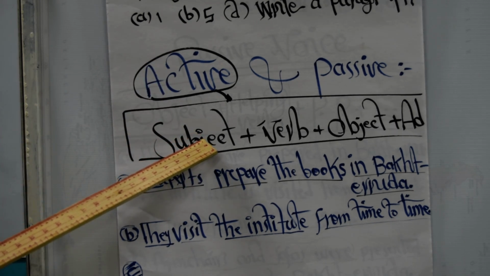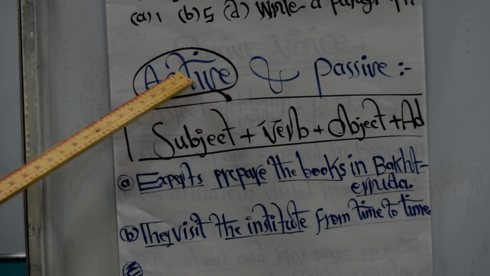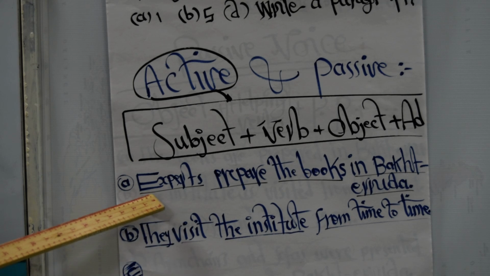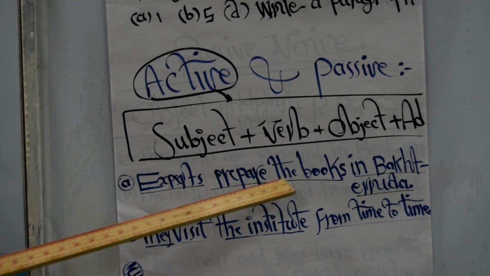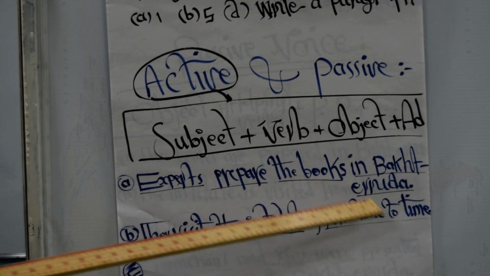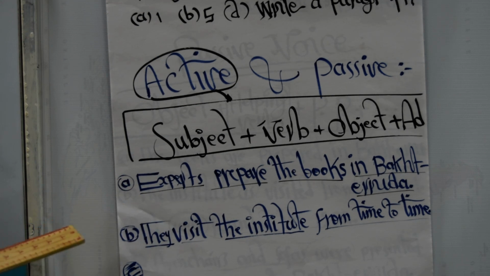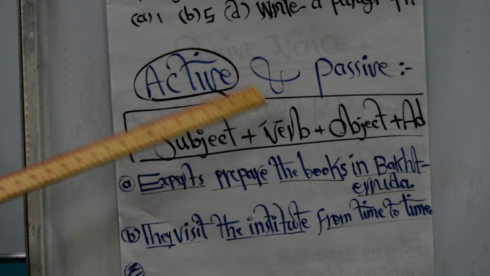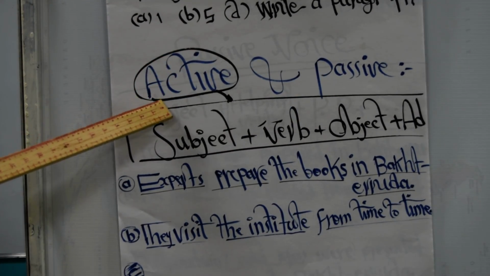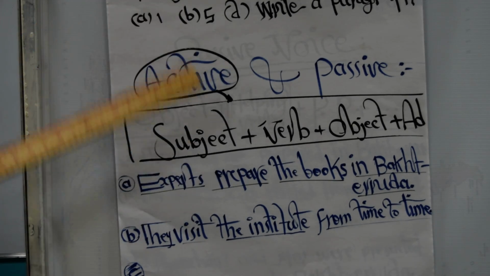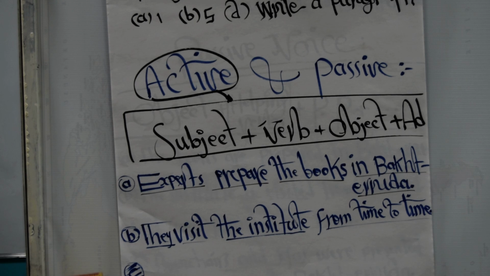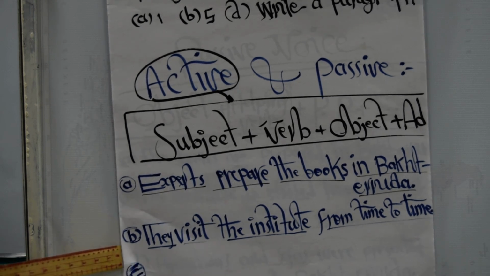So we have subject plus verb plus object, that is the general form of active voice. The subject is mentioned, the verb is mentioned, and the object also is mentioned. But let us go ahead to see the passive voice, because we already know what active voice is. Any sentence has a subject, verb, and object.